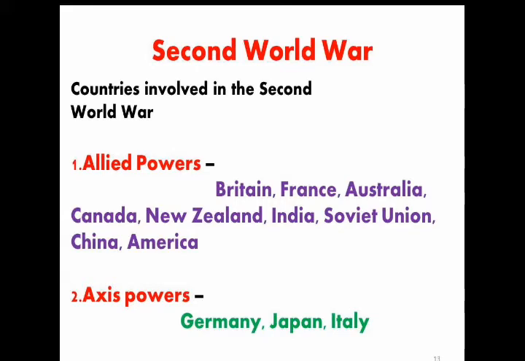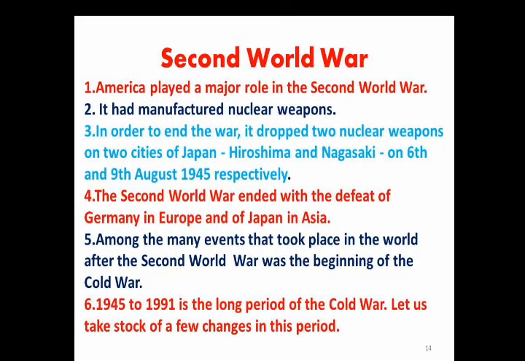See students, in the Second World War, America played a major role. Don't forget this. It had manufactured nuclear weapons. You already heard that two nuclear bombs were dropped on Nagasaki and Hiroshima in Japan. In order to end the war, it dropped two nuclear weapons on two cities of Japan, Hiroshima and Nagasaki, on 6th and 9th August 1945 respectively. Hiroshima on 6th August and Nagasaki on 9th August of 1945.